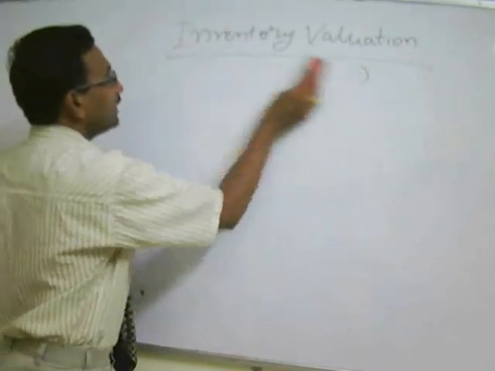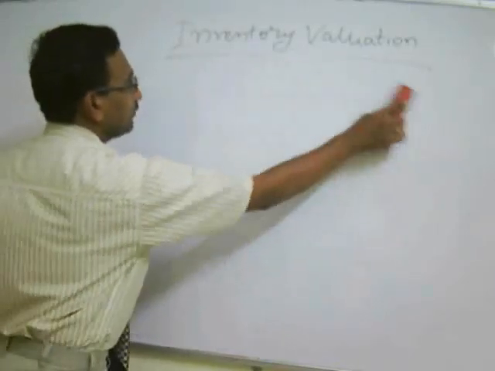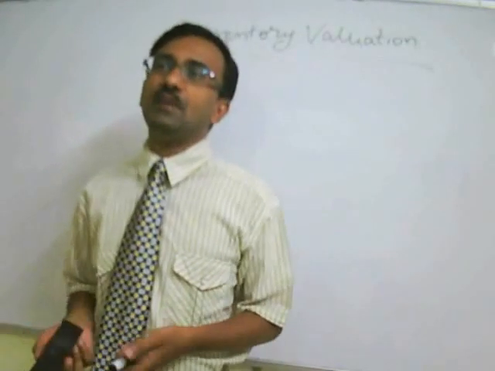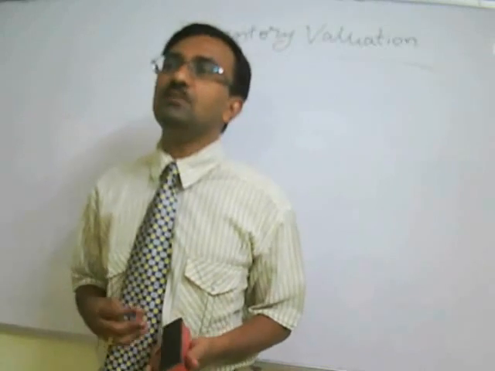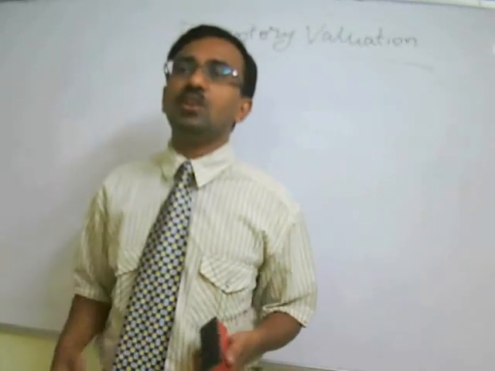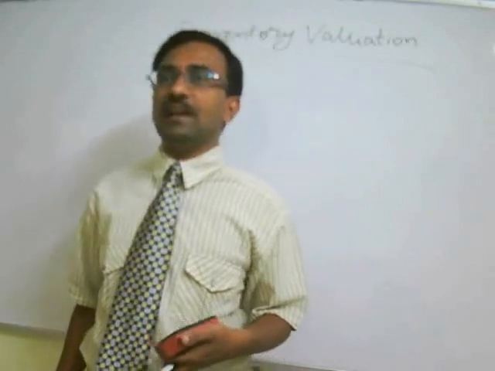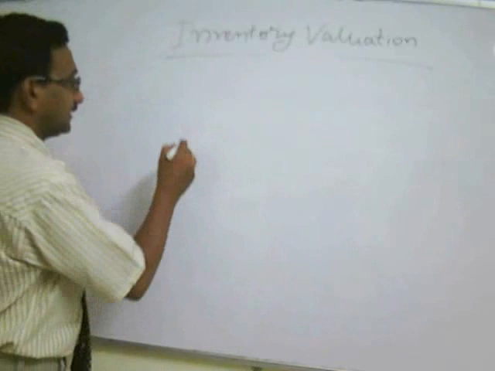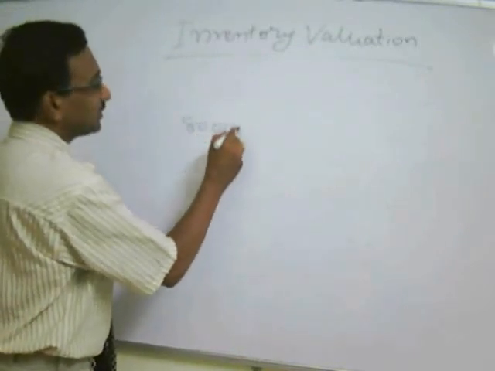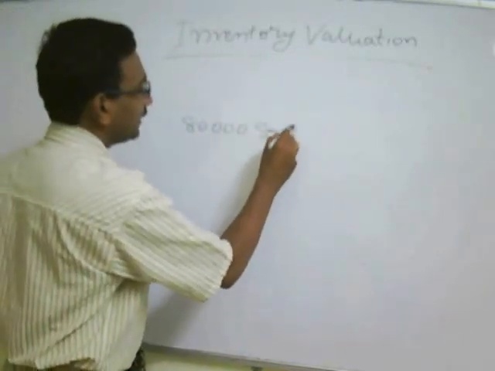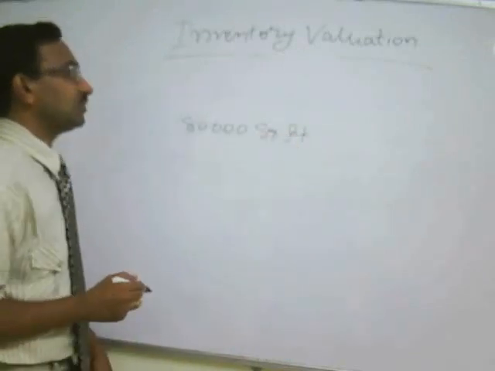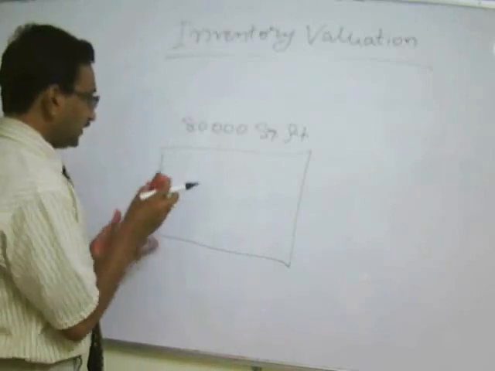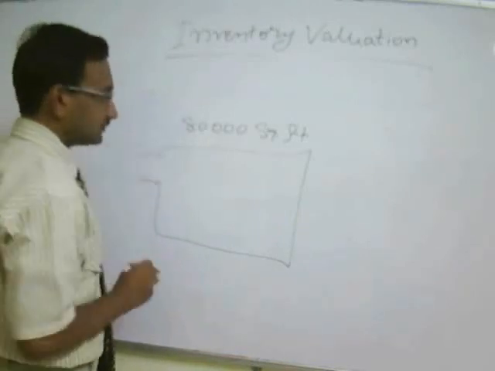Now if we start with the valuation, how to value? Because there are certain difficulties in arriving at this cost or market value. Take a case of one big company having a godown of at least say 80,000 square feet, that means roughly 2 acres. This is the godown. Now this is the entry of that godown.